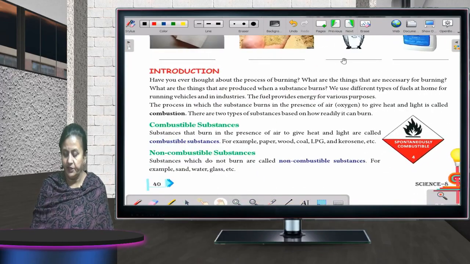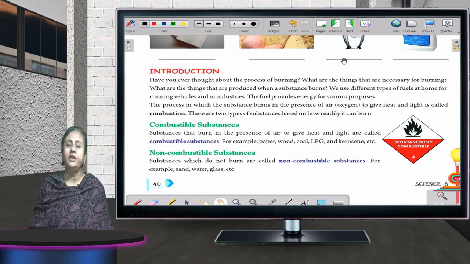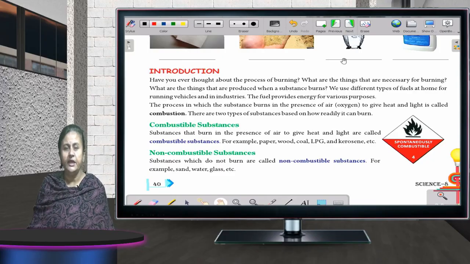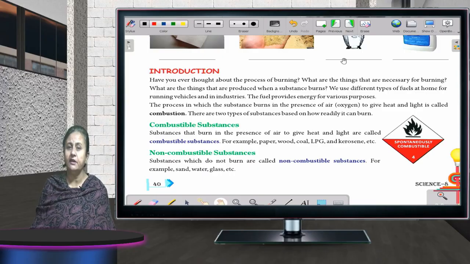Can you see on your screens also? Now tell me what is burning. Anything that catches fire. When fire comes out, heat and light is generated. Any substance when it is burned, heat and light, both are given out. That is known as combustion.